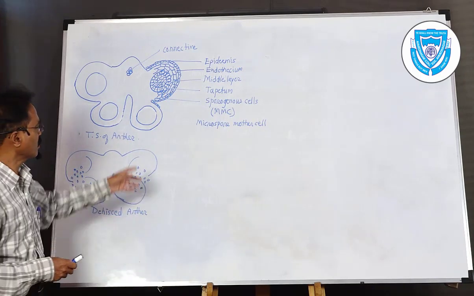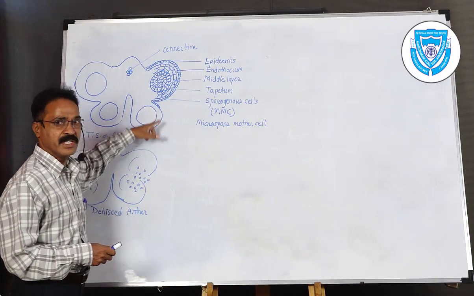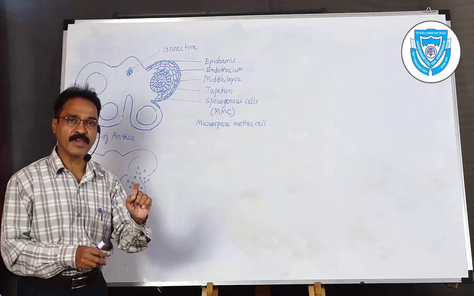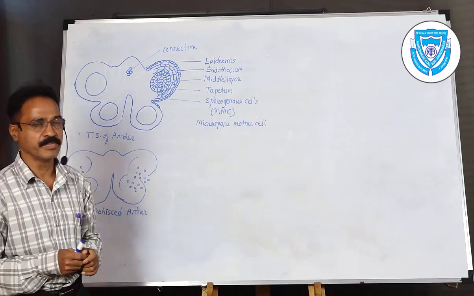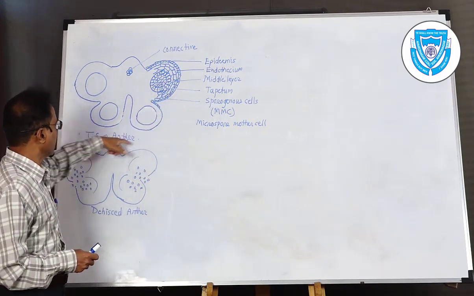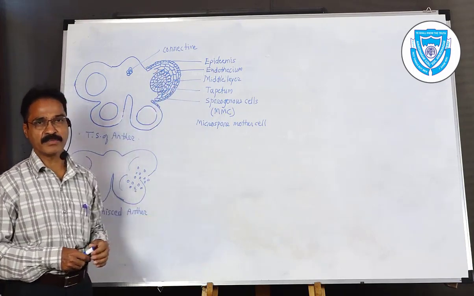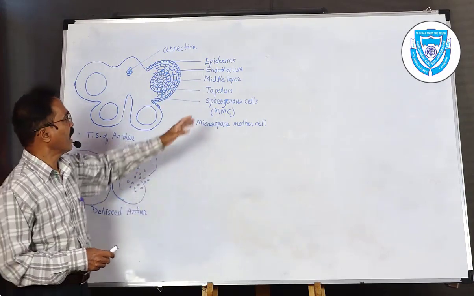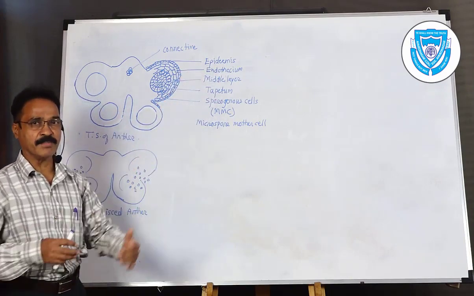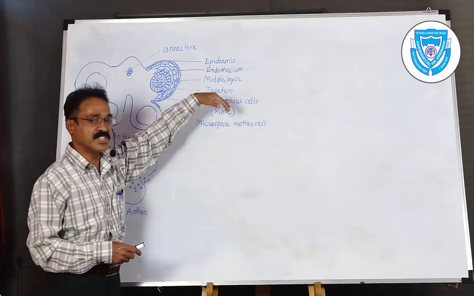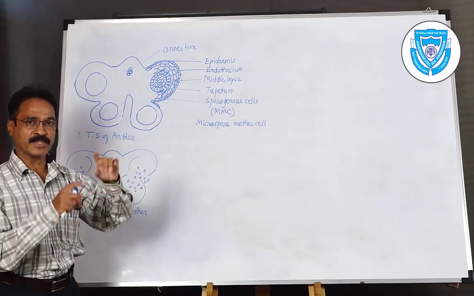layers. The outermost protecting layer is known as the epidermis. Epidermis is a single layer, and each cell has a barrel-shaped structure. It encircles the total structure of the anther. Next, it is followed by the endothecium. Endothecium is also a single layer, immediately after the epidermis. Epi means outer, endo means inner. So the endothecium is the inner layer made up of a single layer.